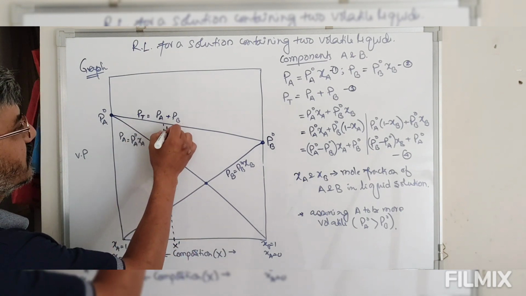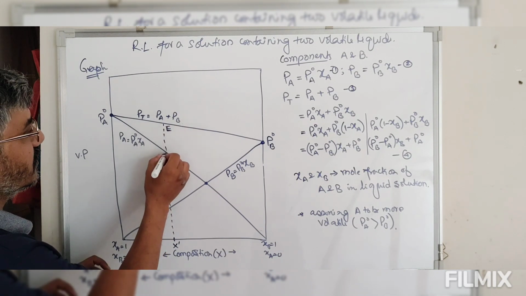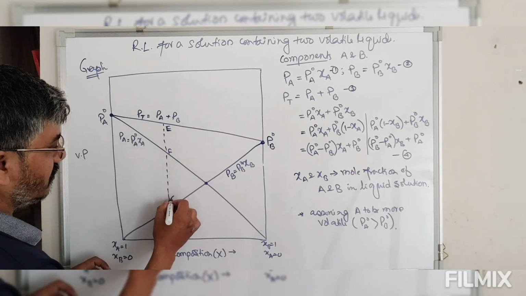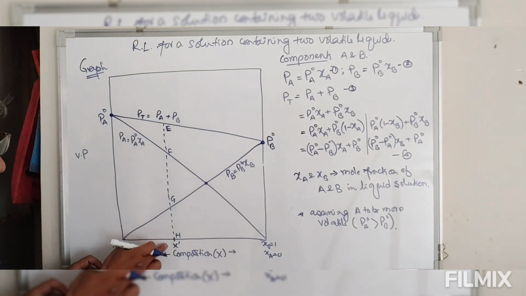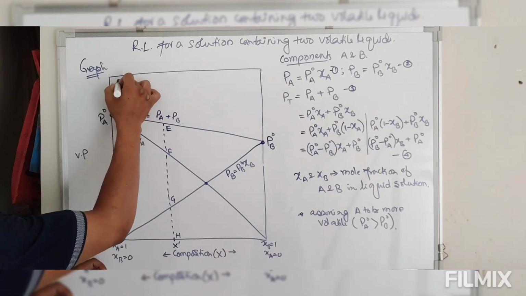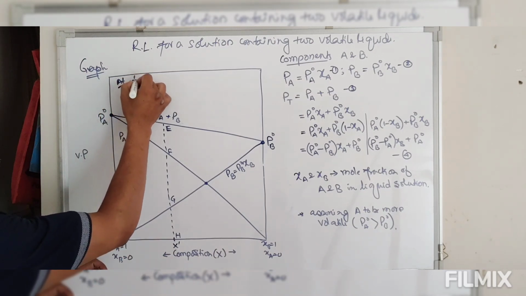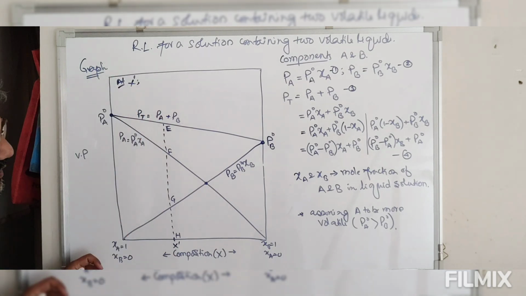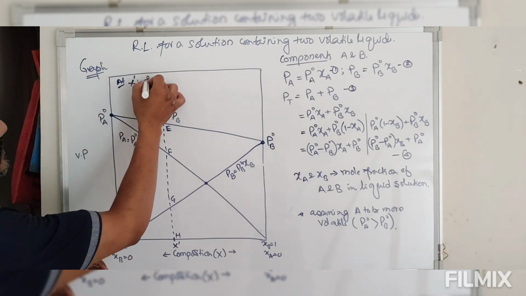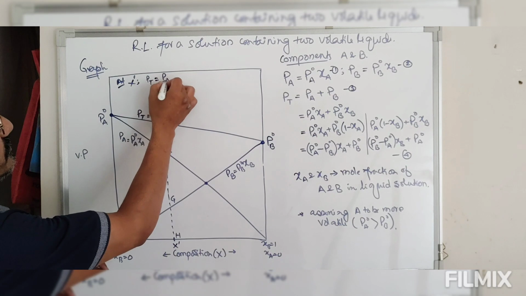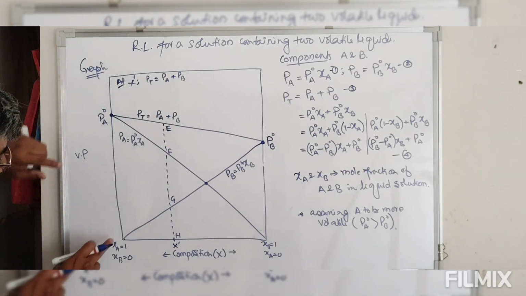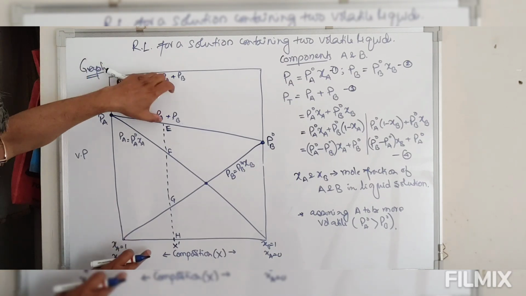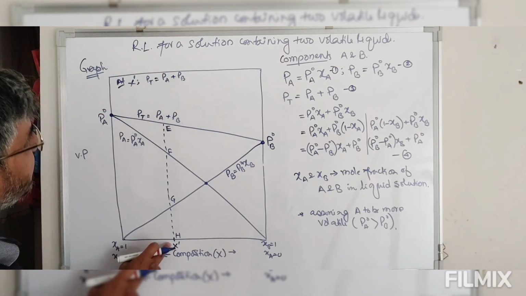Let this point be E, F, G, H. So at this particular point X prime, at X prime composition, total pressure is equal to pressure of A plus vapor pressure of B. So total vapor pressure is this distance. So this distance is equal to EH.